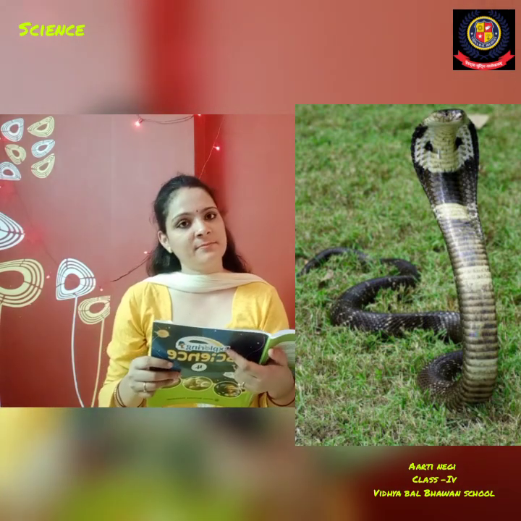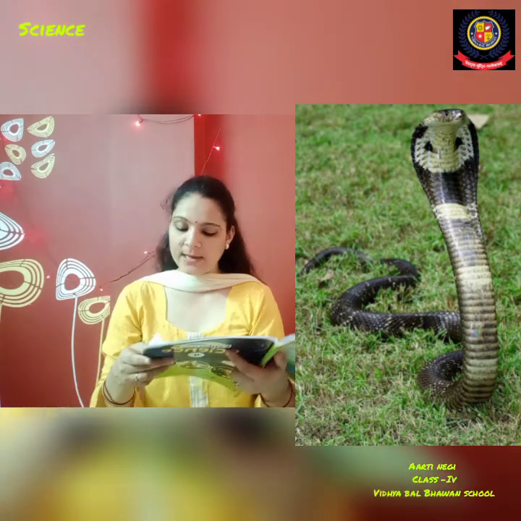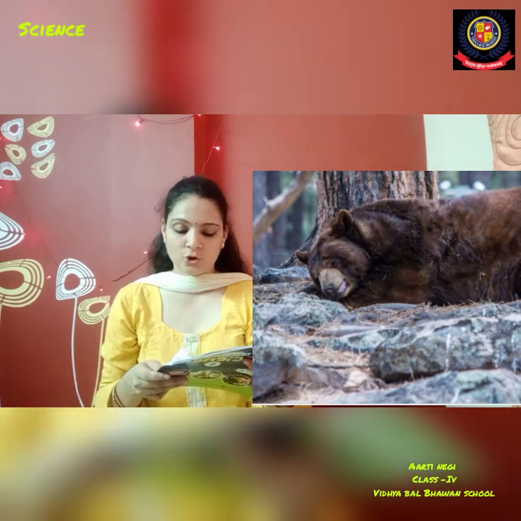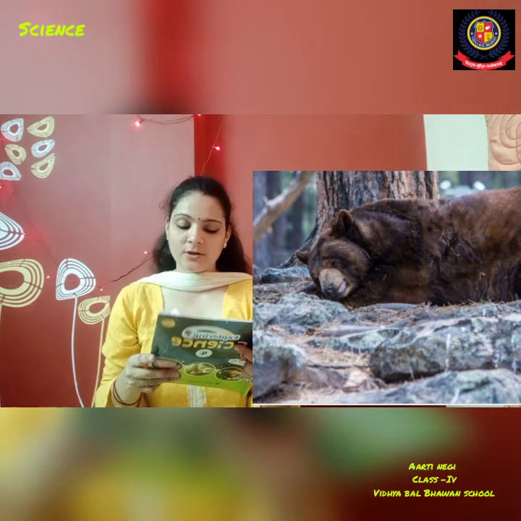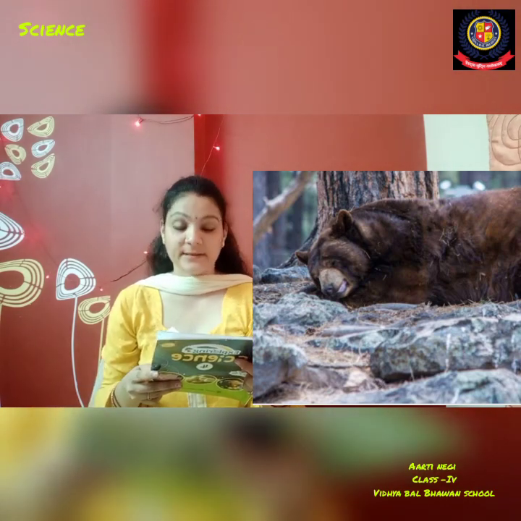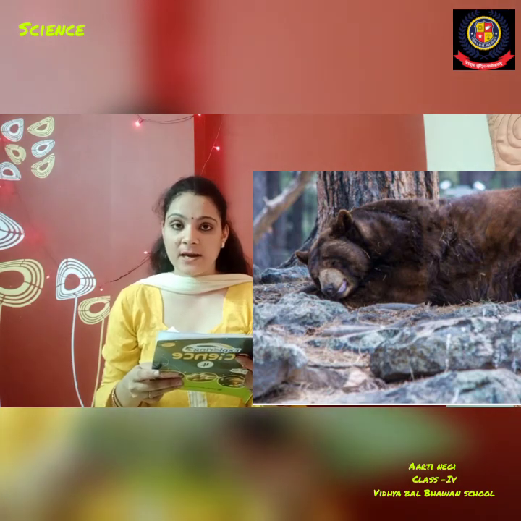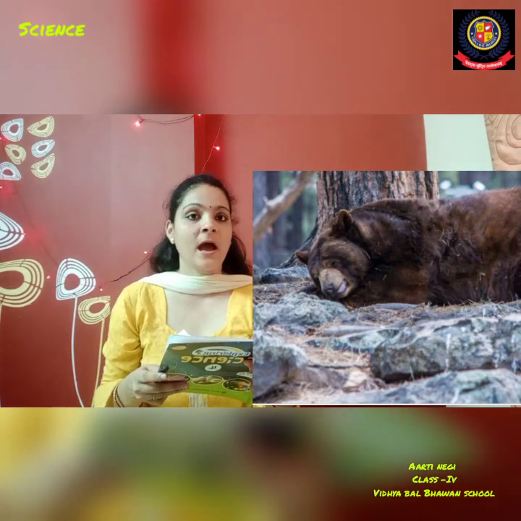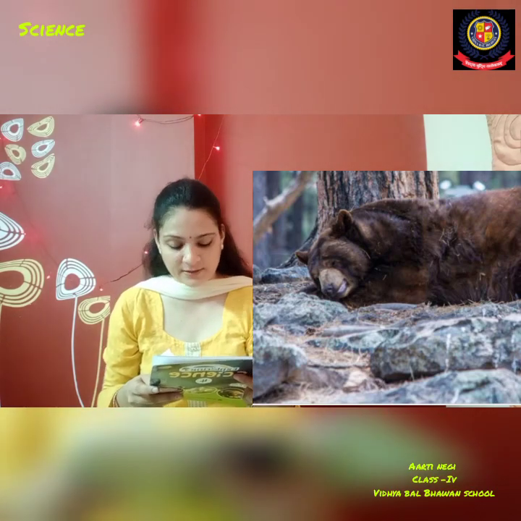Some animals sleep in a warm place throughout the cold winter period. This is very important. Just underline these lines. This winter sleep is called hibernation.